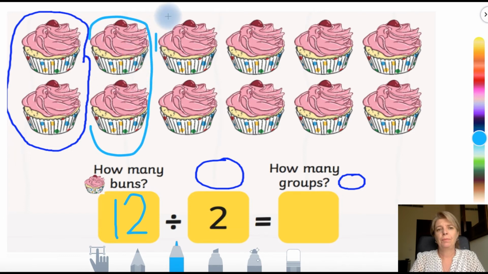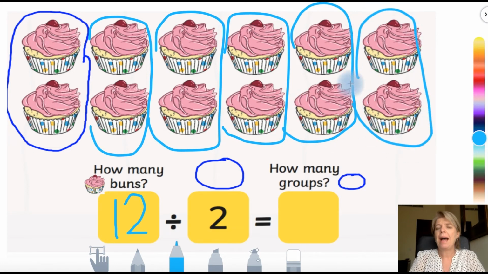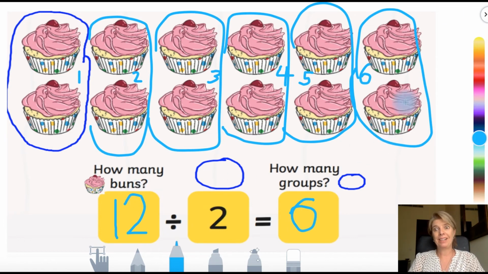The groups of 2. How many groups of 2 did we make? Let's count. 1, 2, 3, 4, 5, 6. 12 divided by 2 equals 6. There are 6 groups. Okay, nice and easy, isn't it?